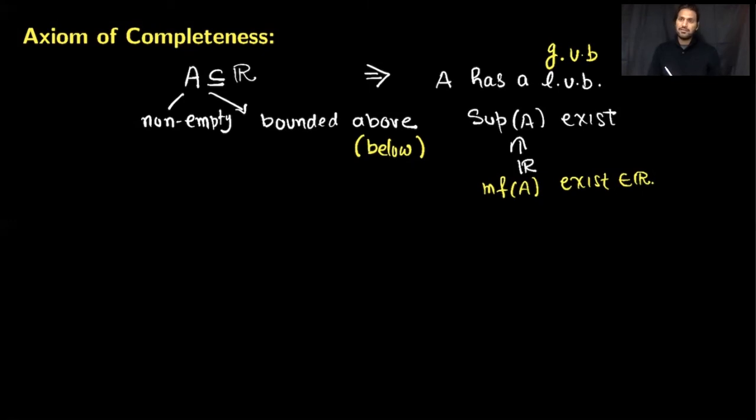Every result which is true for bounded above sets is also true for bounded below sets in this course.